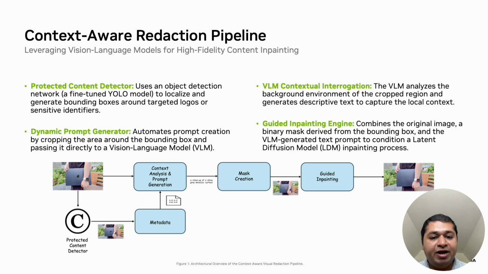Finally, the guided inpainting engine takes over. It combines these three distinct inputs: the original image, a binary pixel mask derived from bounding boxes, and the dynamically generated text prompt from the VLM. These inputs condition the latent space diffusion model inpainting process, ensuring that the synthesized pixels blend seamlessly into the original background environment.